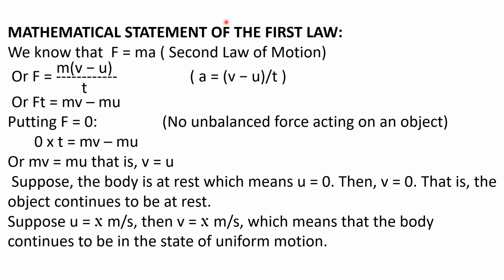Now children, the mathematical statement of the first law is very important, watch it carefully and also practice it. Mathematically, from the second law, the first Newton law can be easily proved. We know that F is equal to ma, as per the second law of motion which we will study. Just remember that force is equal to mass into acceleration, and a is equal to (v minus u) upon t. We cross multiply, t goes up, and Ft is equal to mv minus mu. Putting F equal to 0, that is, no unbalanced force acting on an object.